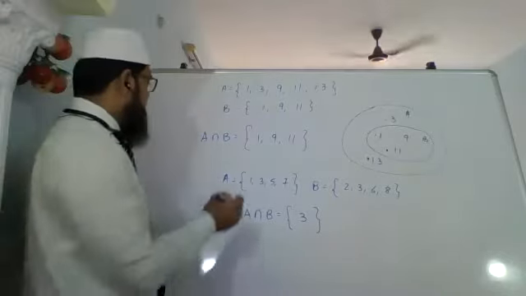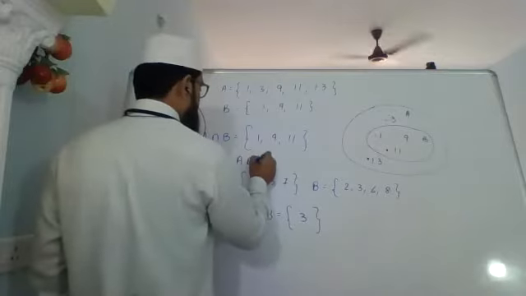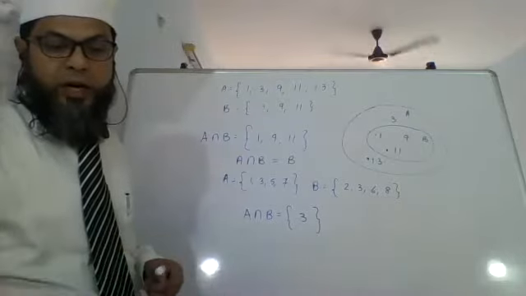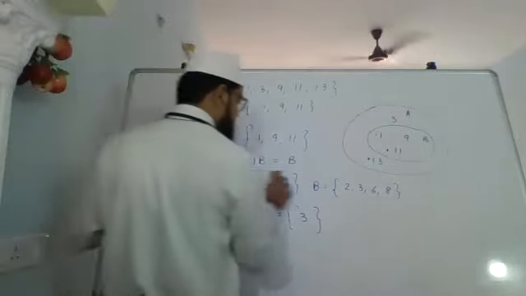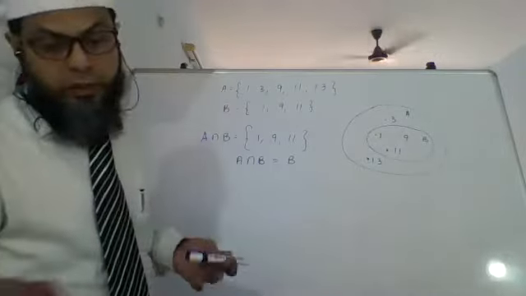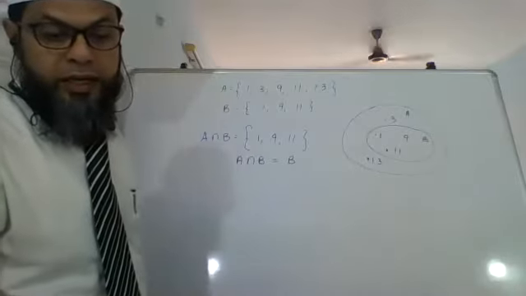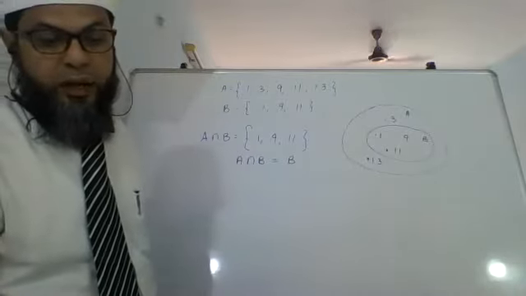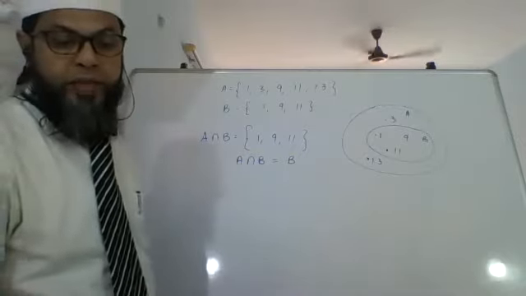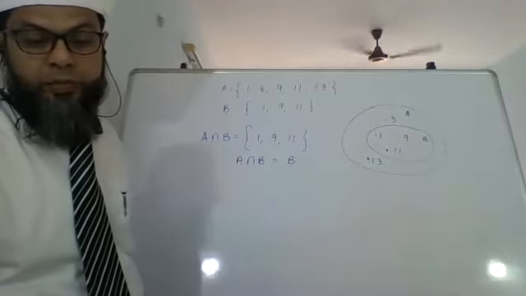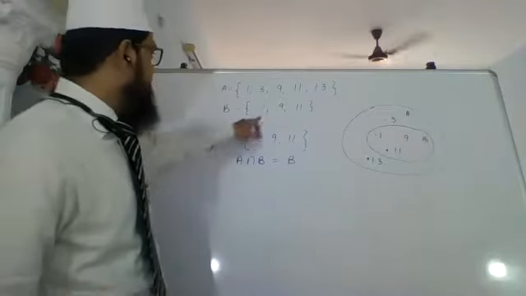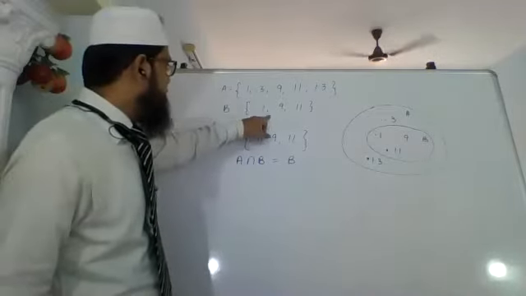So here what we are seeing is A intersection B is nothing but set B. Sometimes that also happens. It is possible. A intersection B is set B. So here we also know B is a subset of A. All elements of B are there in A.